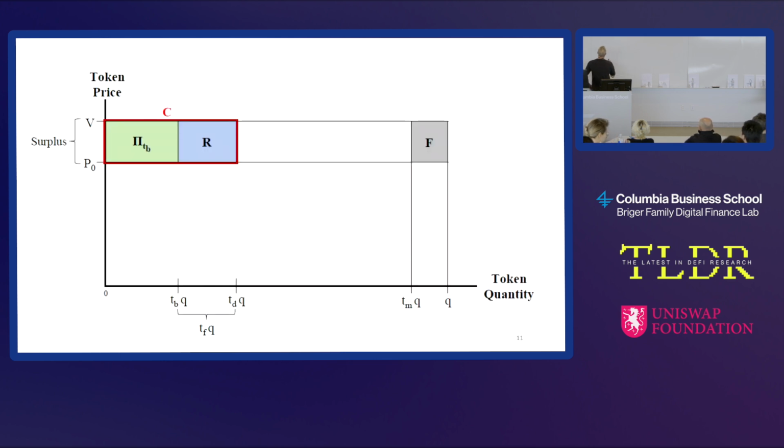So what does this look like? What are we doing here? How are we going to do this? We're going to have a freeze out feature to implement this. If this person wins the bid, wins the auction, we're going to force all the other token holders to sell a portion of their holdings at P0 to the winning bidder, and that's this part. Freeze out means we're forcing somebody to sell, as in a merger or something like that. We're forcing everyone to sell a portion of their tokens at P0. That's a freeze out feature.